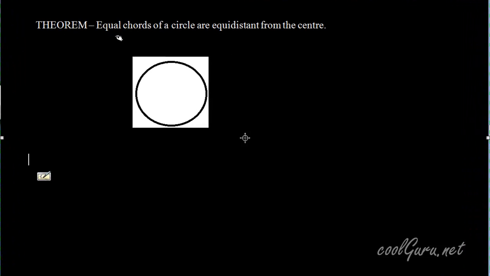In this theorem, we have to prove that equal chords of a circle are equidistant from the center. Let me first draw two chords, AB and CD. Given that AB is equal to CD, equal chords are equidistant from center.